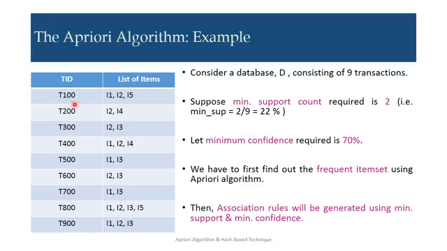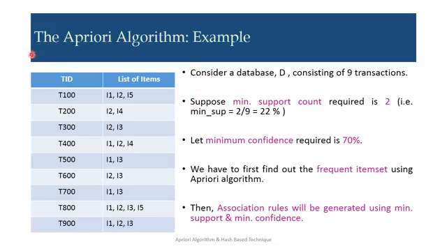Here T100 includes the items I1, I2, I5. T200 includes I2 and I4. T300 includes I2 and I3. T400 includes I1, I2 and I4. T500 includes I1 and I3. T600 includes I2 and I3. T700 includes I1 and I3. T800 includes I1, I2, I3 and I5. T900 includes I1, I2 and I3.